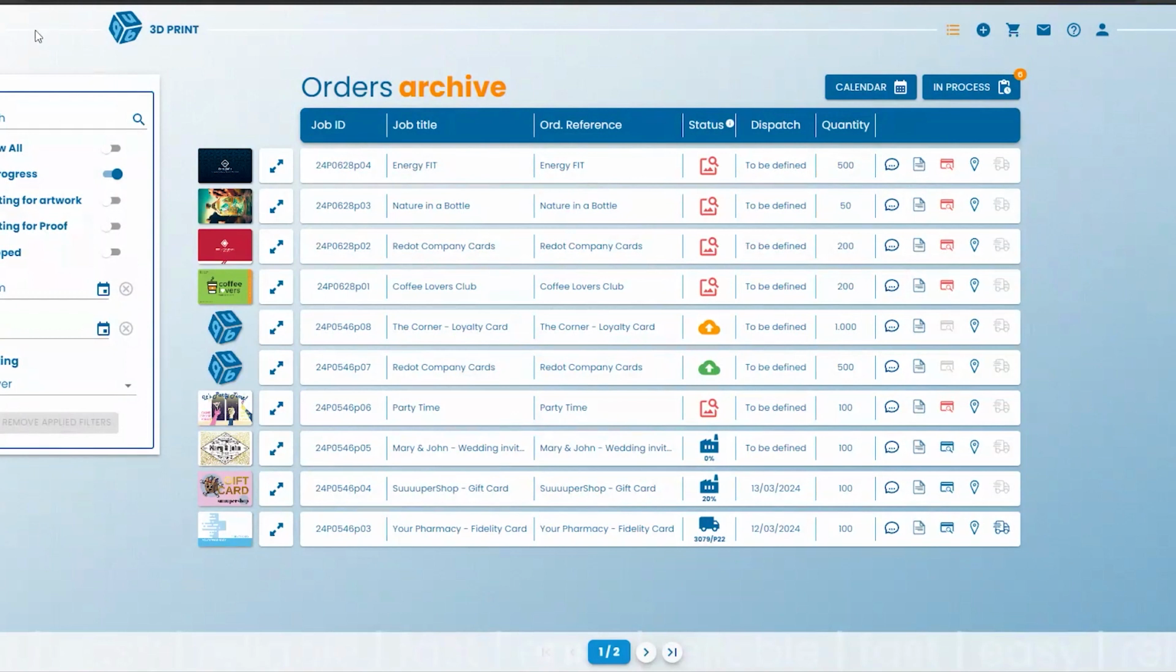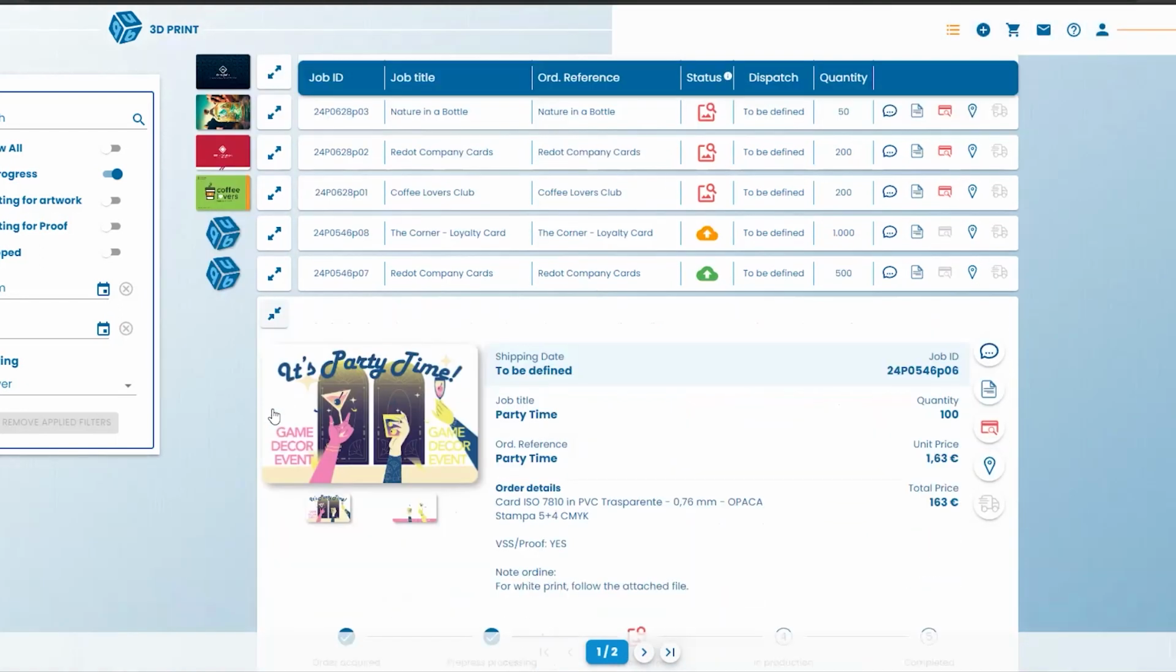On the left, you can find the search engine, the search filter. Here you can search your order, for example, by entering the reference or the name, and you will find it in seconds. But let me open one of my orders so I can show you in detail how this tool is made. Okay, so let's click on this, for example.